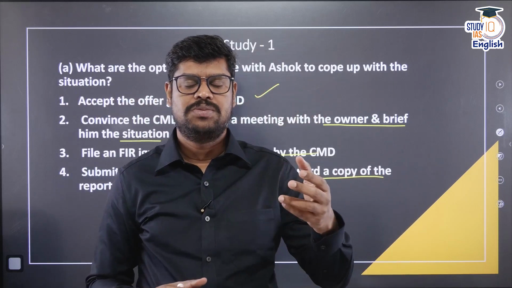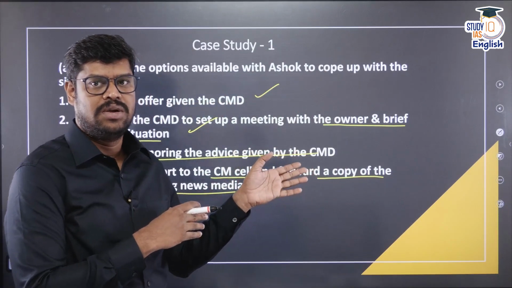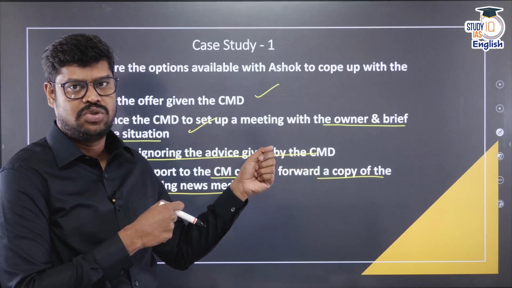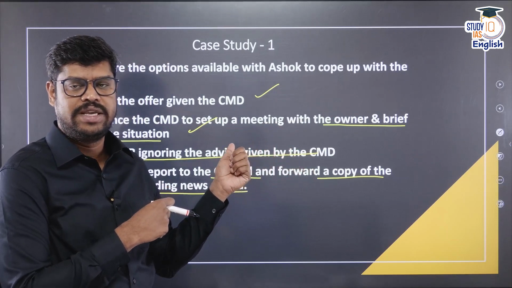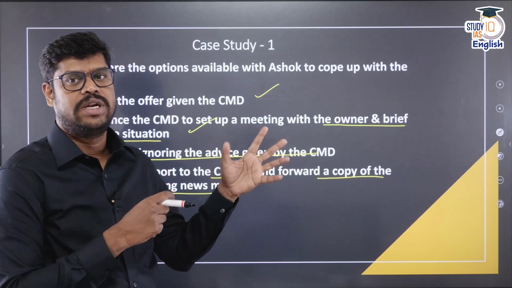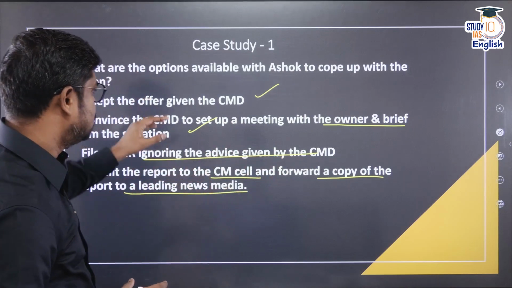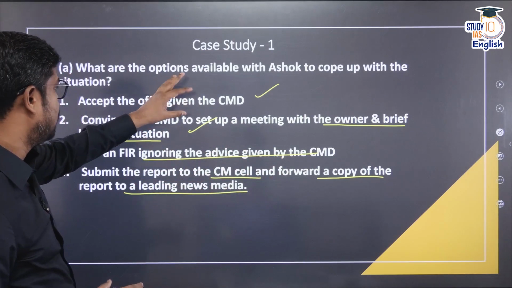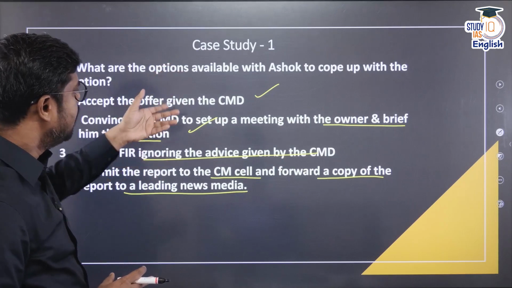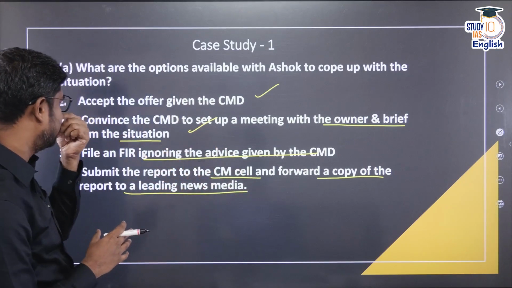He is not performing his responsibility as an investigative journalist. And also he is not ensuring justice to whom? He is not ensuring justice to the deceased police officer, and also he is not taking care of the societal interest. So somewhere he is failing on his professional responsibility. So that is the analysis that you can make of the first option. So the first option anyways may not be the appropriate option, but you don't have to write it. You don't have to write it, but yes, that is the assessment of the first option.